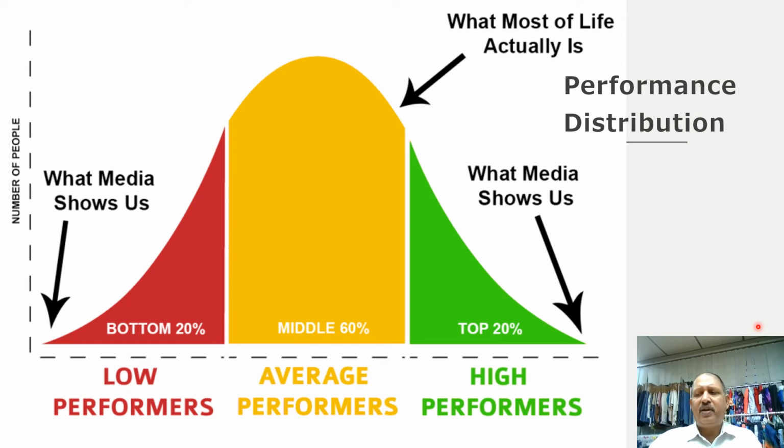And this is how the distribution always is. Take anything: the performance of a person in a department, the achievements against certain KPIs, the marks obtained in a class, or the income of a group of persons in a society. Anything, you will find a normal distribution like this. The top 20% will be over here, the bottom 20% here, and the middle will be 60%.